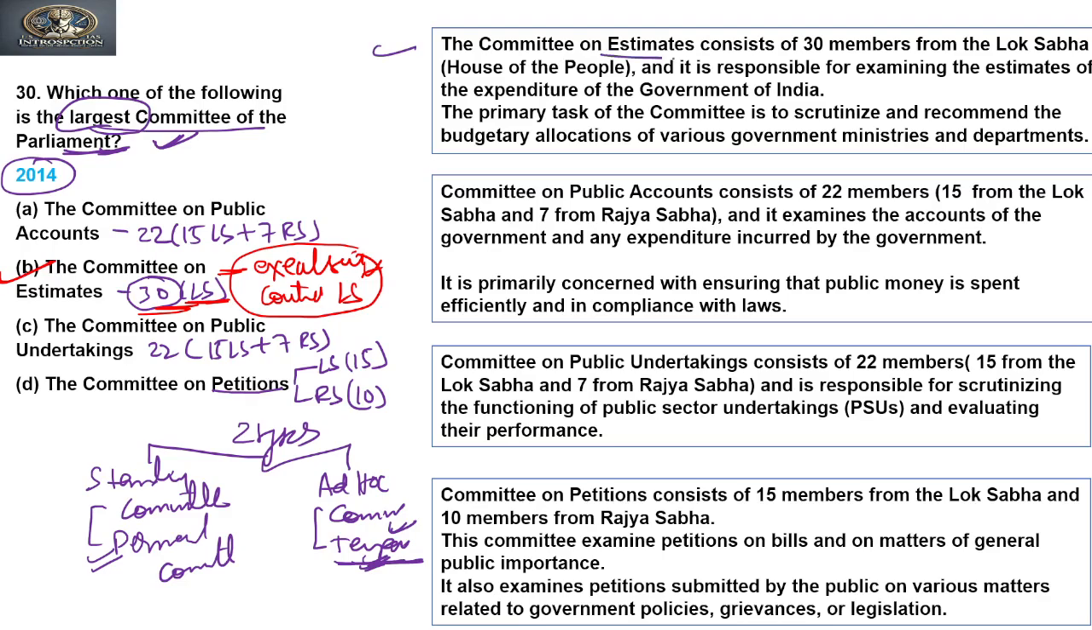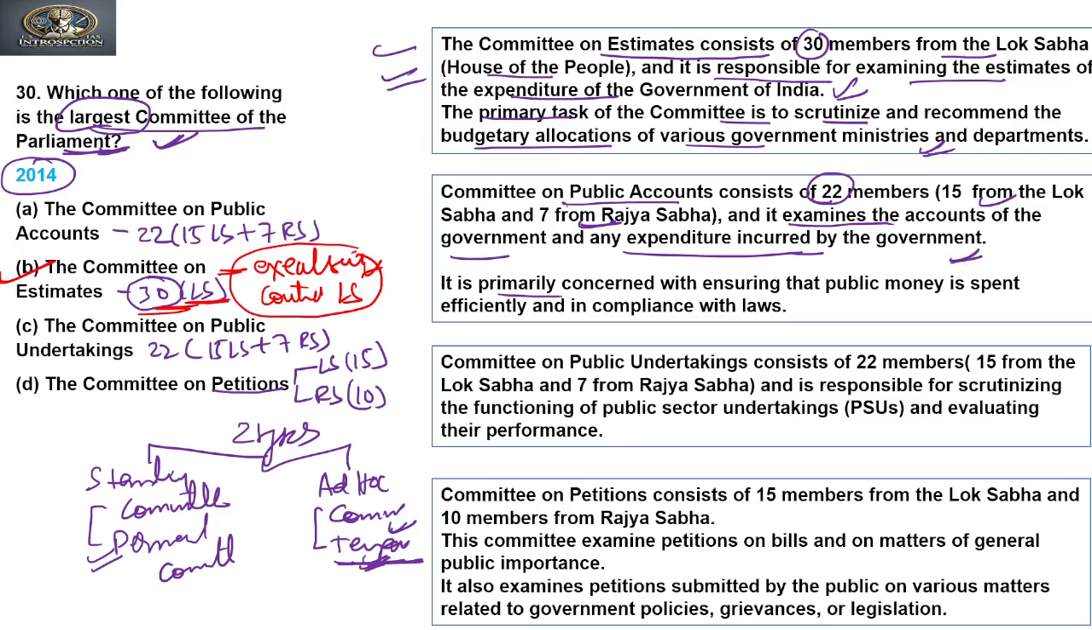The Committee on Estimates consists of 30 members from the Lok Sabha, the House of the People, and it is responsible for examining the estimates of expenditure of the Government of India. The primary task of the committee is to scrutinize and recommend the budgetary allocations of various government ministries and departments. So this is the job of the Estimates Committee. The Committee on Public Accounts consists of 22 members, 15 from the Lok Sabha and 7 from the Rajya Sabha, and it examines the accounts of the government and any expenditure incurred by the government.